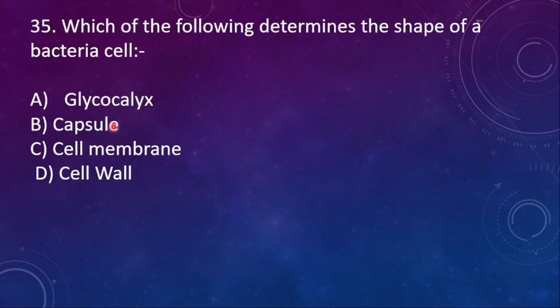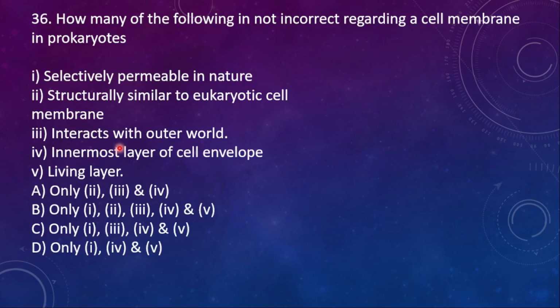35th question. Which of the following determines the shape of the bacterial cell? Option A glycocalyx, B capsule, C cell membrane, and D cell wall. And here the right option is option D, cell wall.